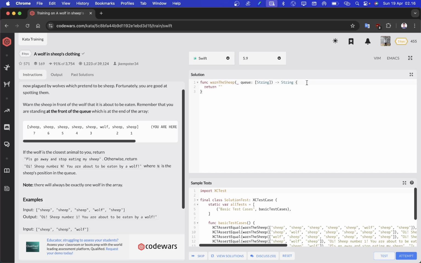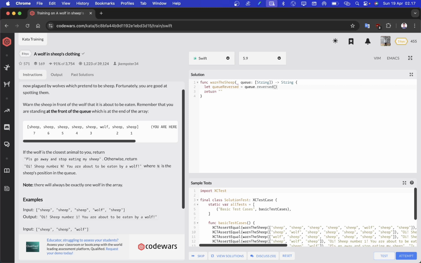So here we can create a new variable and call the reverse method on it. We can name it qReverse, and then we can call the parameter q dot reverse like this. Next, we can create another variable that will store the position of the wolf.